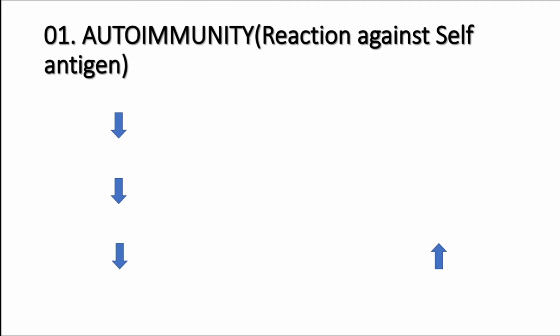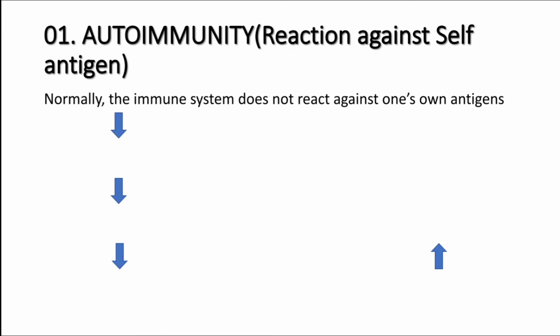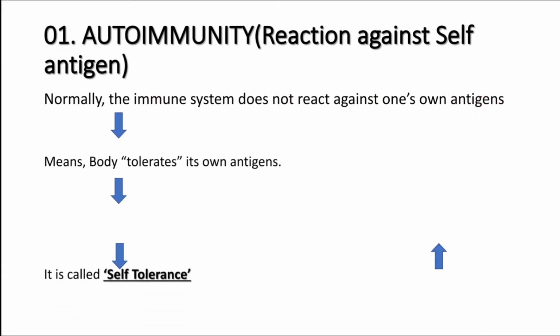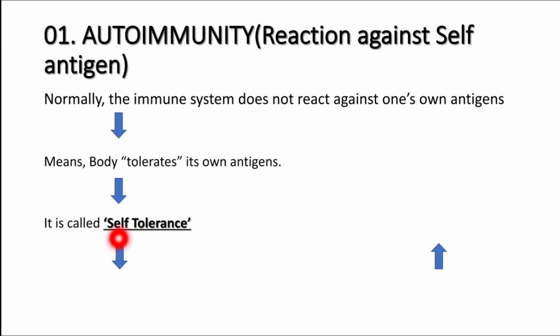It is the reaction against the self antigen, right? Now see friends, normally the immune system doesn't react against its own antigen. Our own antigen will not be recognized as foreign by the immune system, meaning our immune system will tolerate the own antigen and will not react against it, right? That is known by the name self tolerance.